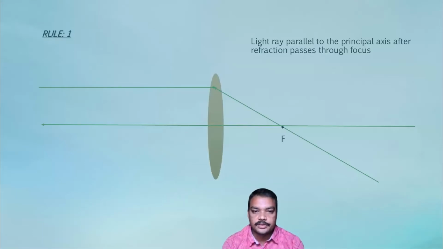Before going to the applications of convex lens, one should know refraction of light rays through this lens. It means the final direction of light rays through this lens after refraction.